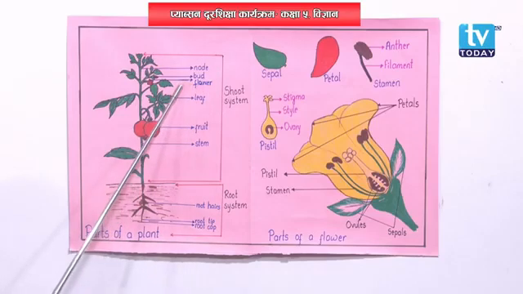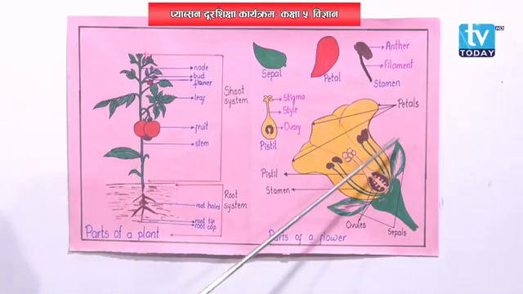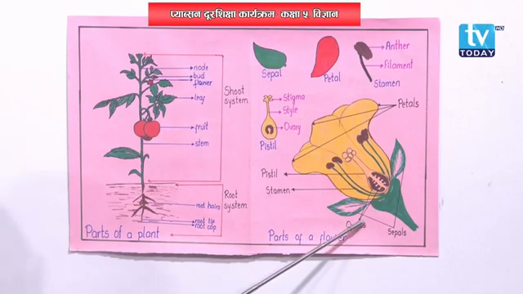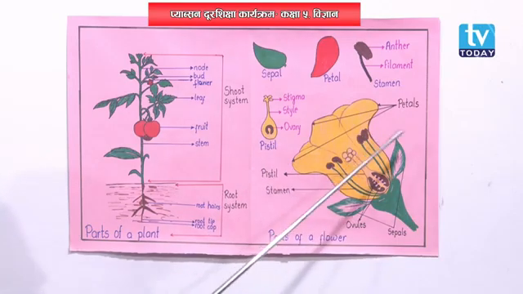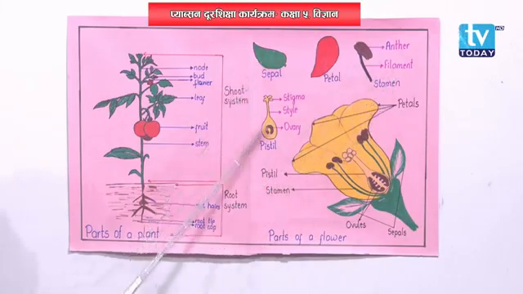Then we discussed flower. In flower, we discussed the complete flower. The flower that has all four whorls, all four parts, that is calyx, corolla, androecium and gynoecium, is called a complete flower. Here is the picture of a complete flower, because it has petals, sepals, pistil, and stamens. Petals, sepals, pistil and stamen are included as calyx, corolla, androecium and gynoecium.